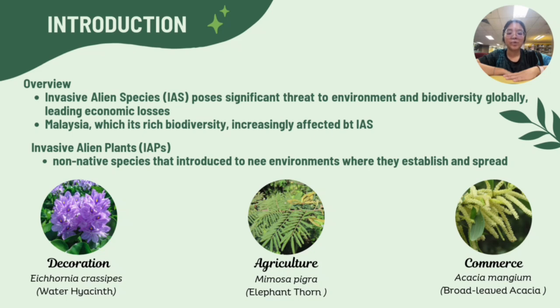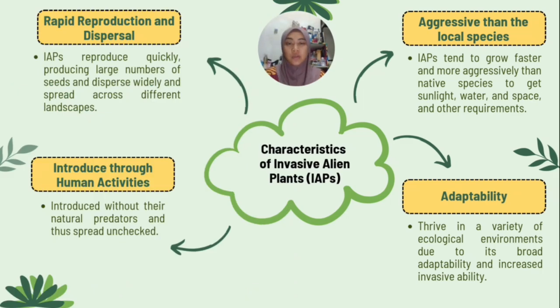Mimosa pigra, also known as elephant thorn, negatively impacts the agriculture sector, and lastly Acacia mangium, also known as broadleaf acacia, is widely used in commercial activities. These plants exemplify how IAPs can infiltrate various sectors in Malaysia, including decoration, agriculture, and commerce, causing significant harm. Continuing with the characteristics of invasive alien plants.